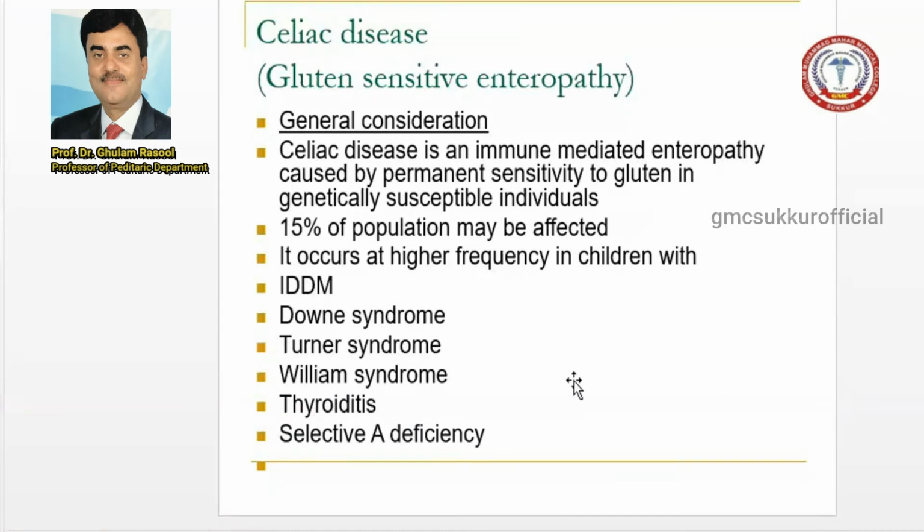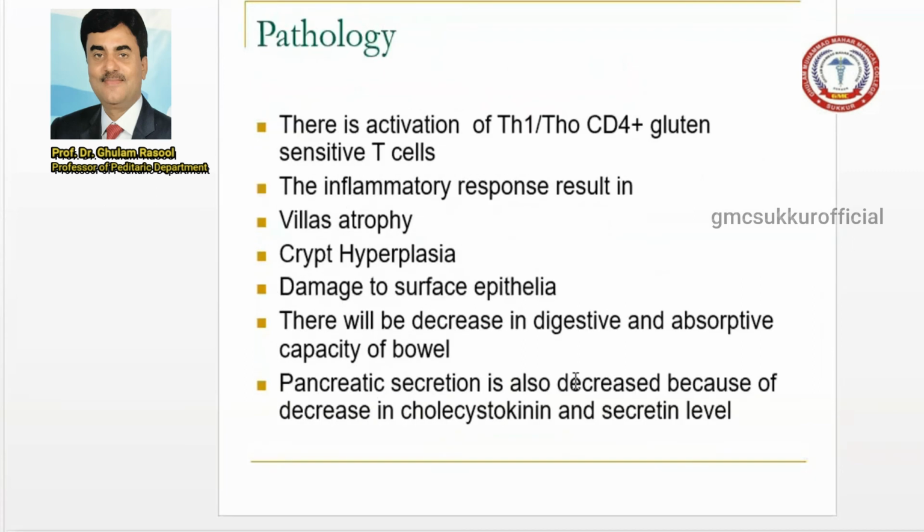So you should remember the association of celiac disease with other diseases, and you should remember that celiac occurs with high frequency with Down, Turner and insulin dependent diabetes.